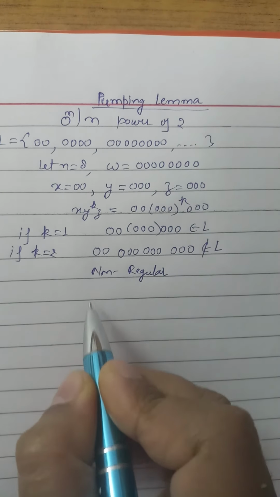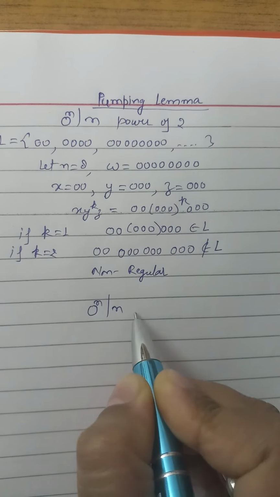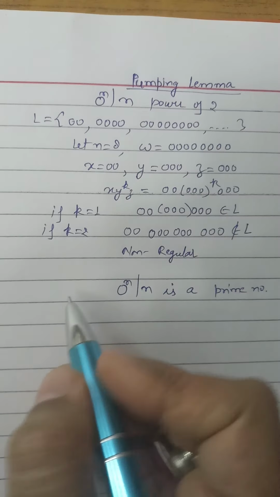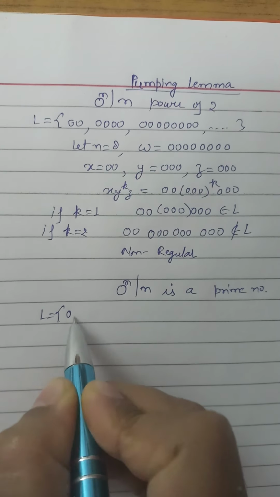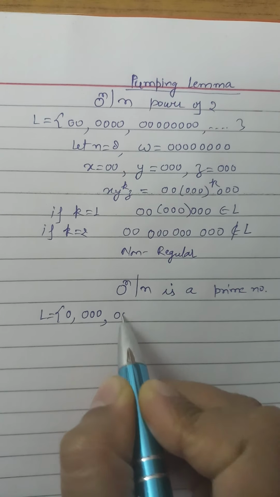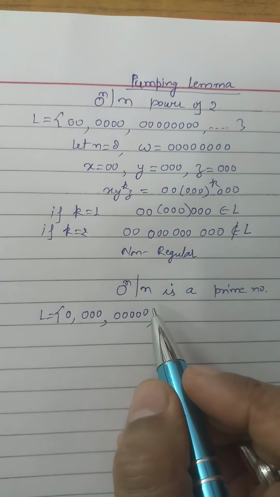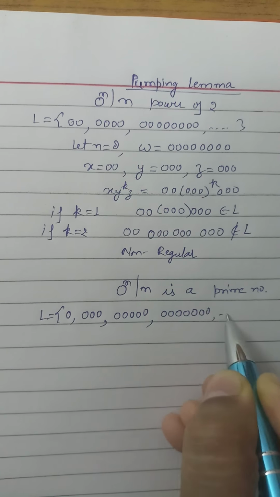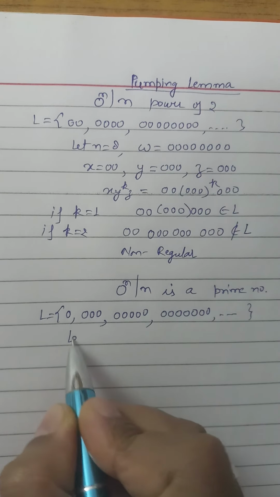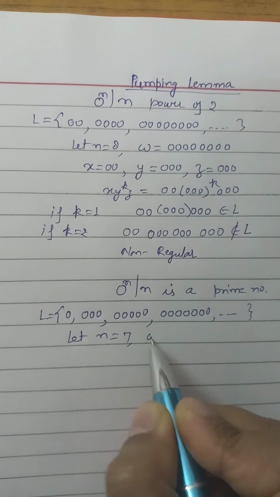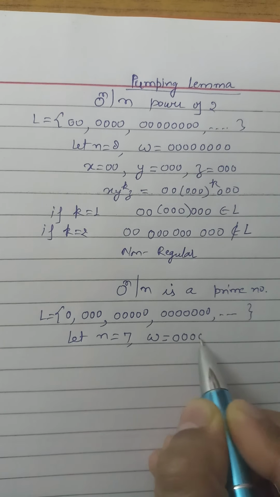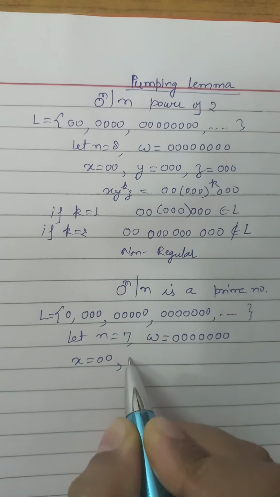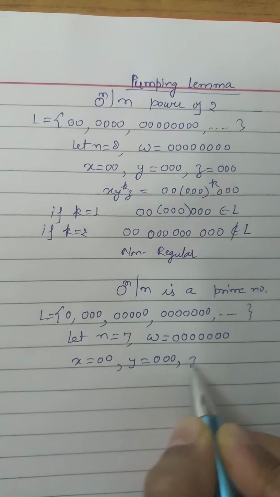Now move to the next. Suppose we have 0 to the power n, where n is a prime number. Then what will be the language? The language will be 0 0 0 0 0 0 0 0 0 and 0 0 0 0 0 0 0 and so on. So let n be equal to 7, then the omega string will be 0 0 0 0 0 0 0. Suppose we take x equal to 0 0, y equal to 0 0 0 and z equal to 0 0.